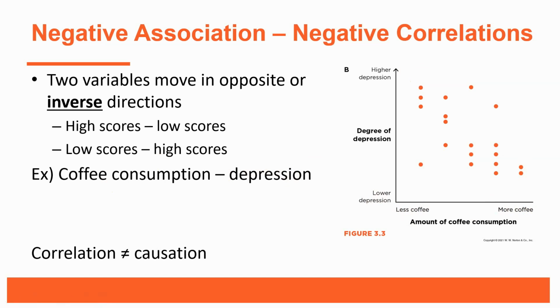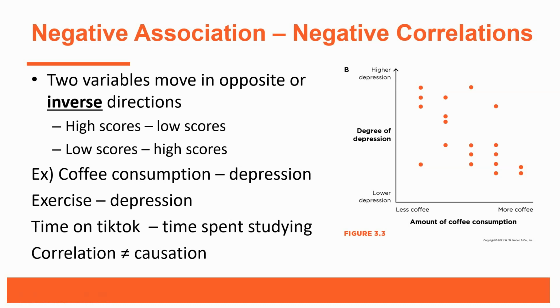So as you can see, the pattern is different than the pattern we looked at in the last slide, right? High levels of coffee are associated with low levels of depression, and low levels of coffee are associated with higher levels of depression. Now, again, this is just a negative correlation. It doesn't mean good or bad. Another example is that there tends to be a negative association or negative correlation between exercise and depression. Individuals who engage in higher levels of exercise tend to have lower levels of depression. And the opposite is also true. Individuals that tend to have higher levels of depression also tend to have lower levels of exercise.